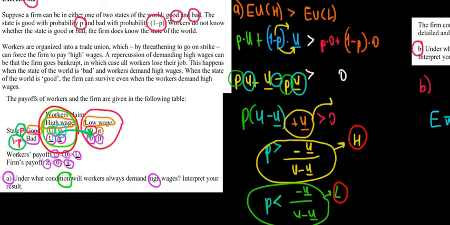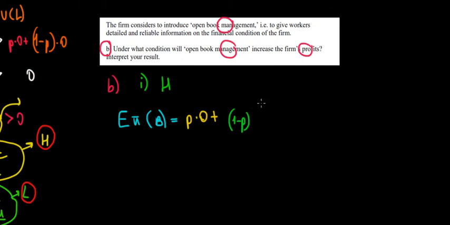So the company is going to break even again because it can afford to pay less costs, meaning that the expected profit over there is going to be just 0. So 1 minus P times 0. We work out the math over here, we would get as a result 0. Okay, we got that. Now what would be the expected profit if it does not open the books? Let's see if it's better or worse.